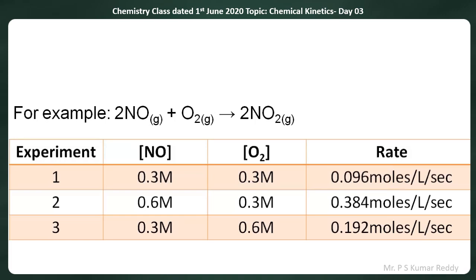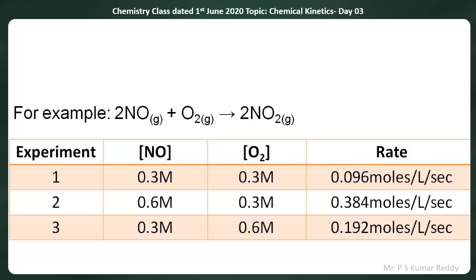In the first experiment, the concentration of NO is 0.3 molar. The concentration of oxygen is also 0.3 molar. The rate of the reaction is 0.096 moles per liter per second.